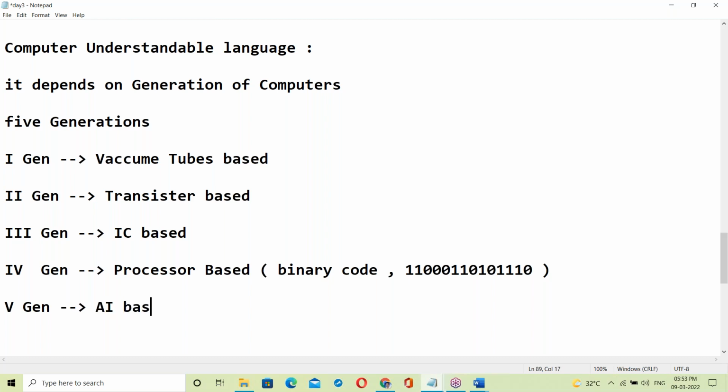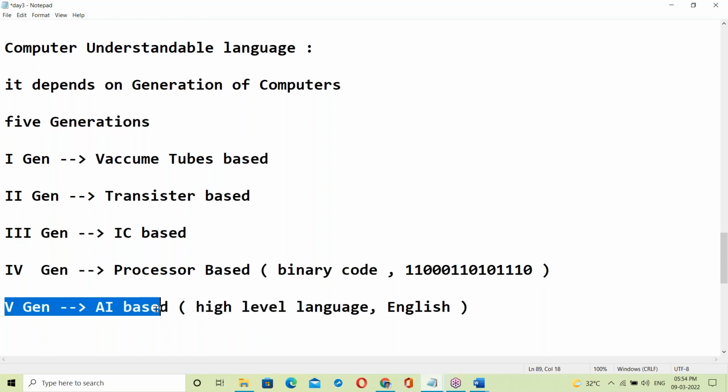Yes, AI based, artificial intelligence based. Its understandable language is a high level language, and high level language means English. An AI based computer can understand English.